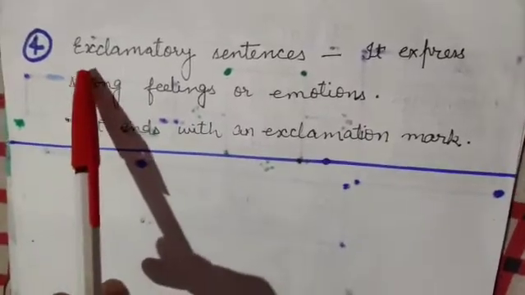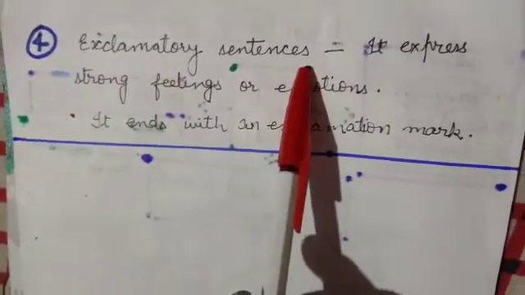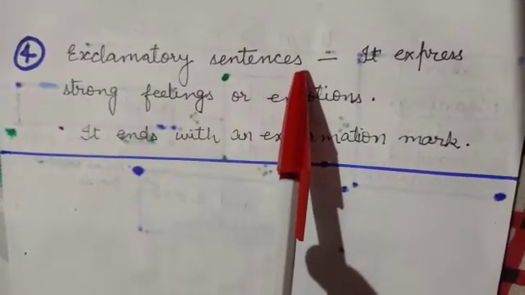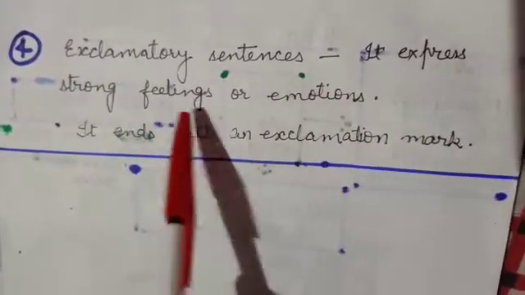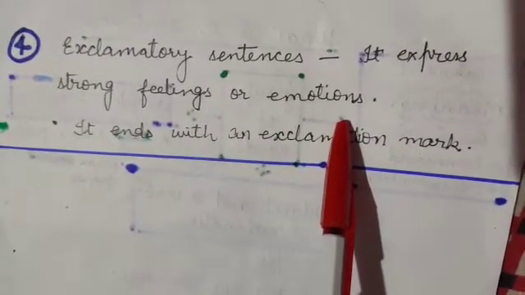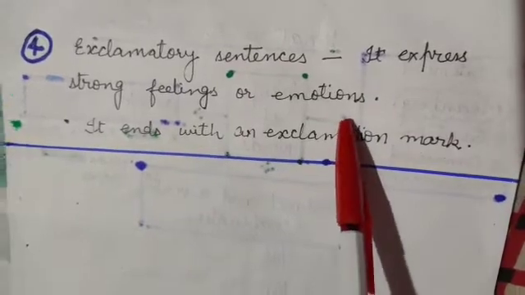Now we will discuss the exclamatory sentence. What is an exclamatory sentence? An exclamatory sentence expresses strong feelings or emotions.